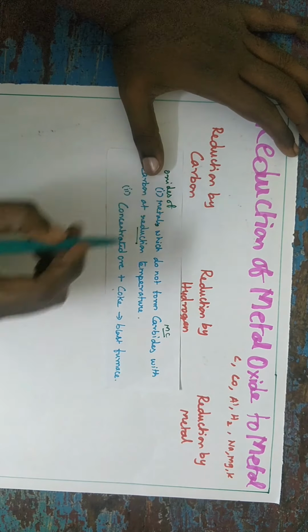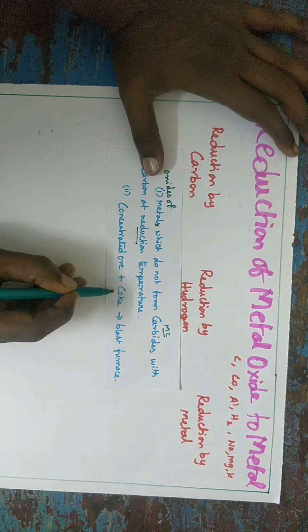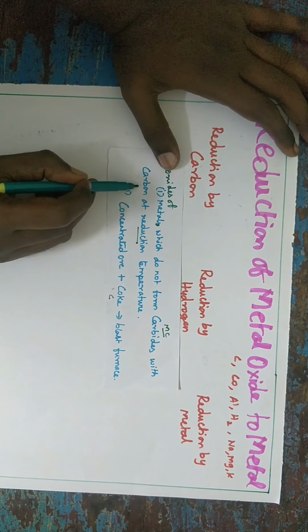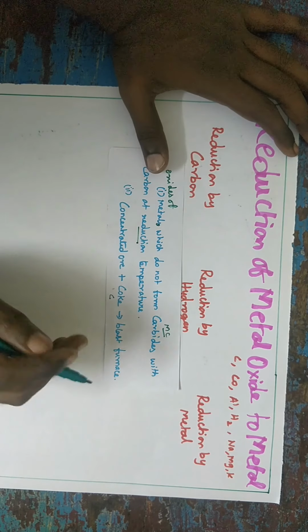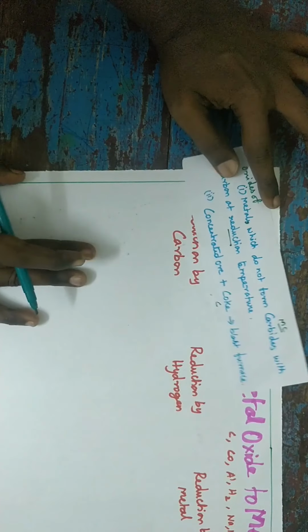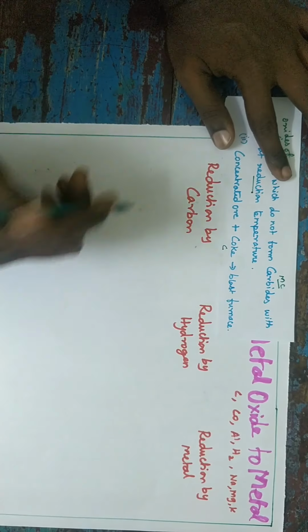So in this process, concentrated ore is mixed with coke. Coke means carbon. That's why I mentioned carbides with the carbon. The reaction takes place in the blast furnace. Take any oxide.